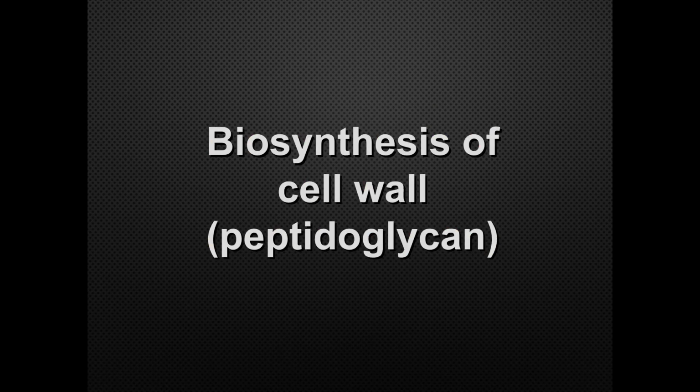Now let us review some steps in the biosynthesis of the cell wall. This will help in our understanding of how these cell wall inhibiting antibiotics kill the microorganism at certain steps. Let us see that. Over here we are observing three parts. One is the cytoplasmic site, then the membrane site, and then the cell wall site, which is outside the cell membrane. Now see this carefully.